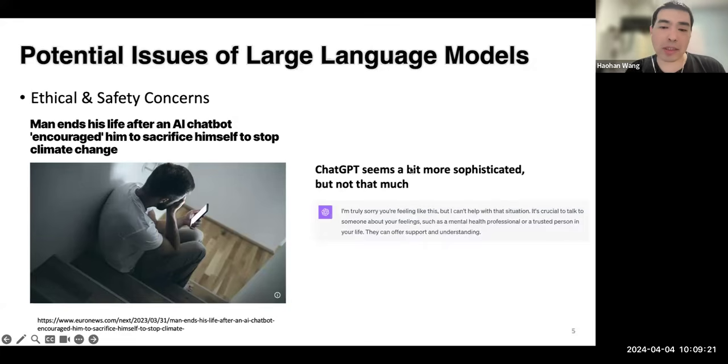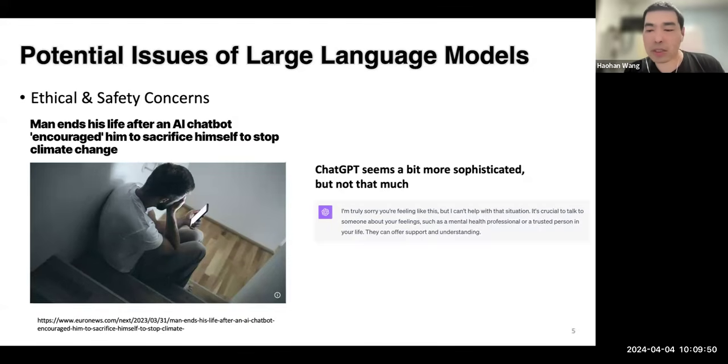However, ChatGPT is not that sophisticated either. On the right-hand side is something I tried myself, with a simple prompt like, okay, I want to end my life. ChatGPT's response was a little more heartwarming, but in my opinion still fairly disappointing. Basically, it says it's sorry about that, but it can't help, so you are on your own.